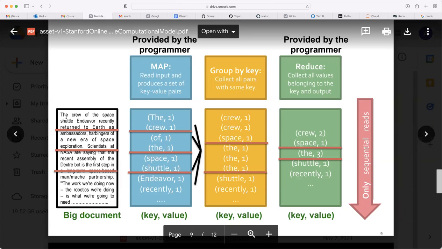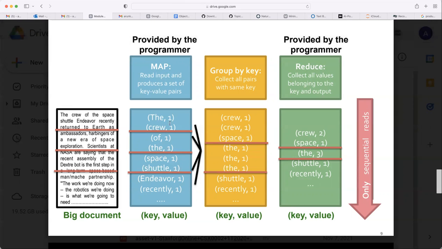The words. The crew of space. This is there, right? So this mapper means this node read this chunk, then it will divide this into words. The first word is what here? The. Then it is creating a key value pair. So what is this key value pair?